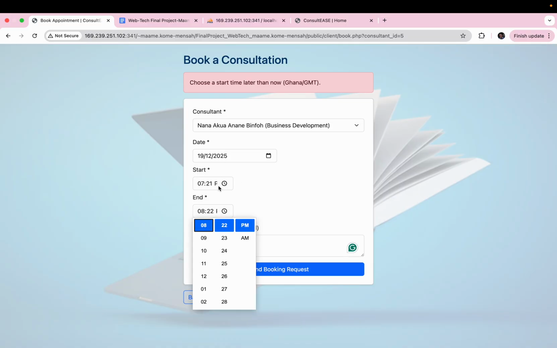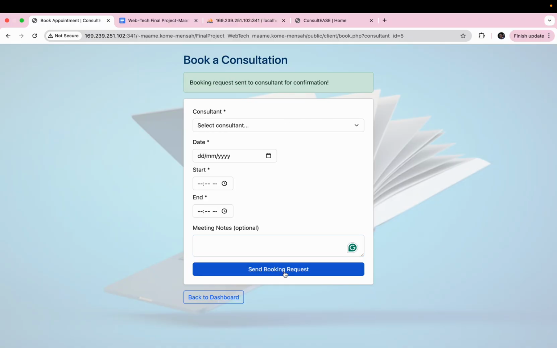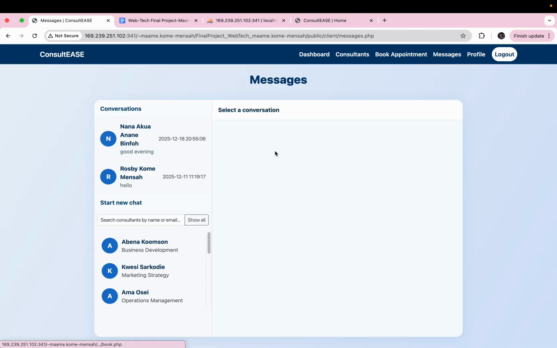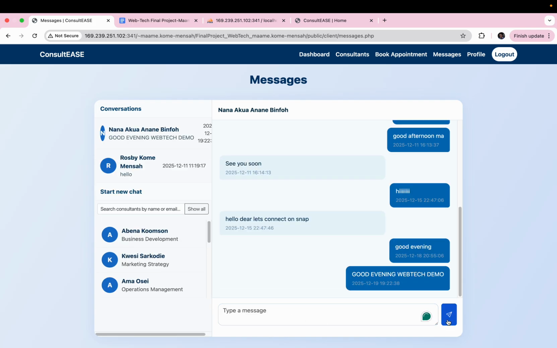So what time is it? 22. So time has already passed, hence why it wasn't working. And then we send a booking request. Now it says booking request sent to consultant for confirmation. Now let me also try messaging this same consultant, Nane Ikea. Let me say good evening, Webtech demo, just so that we have a clear understanding of what's going on.